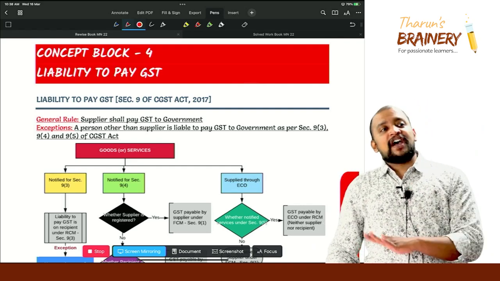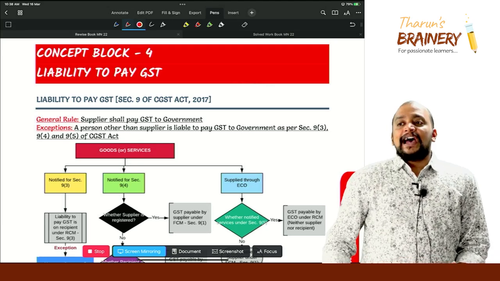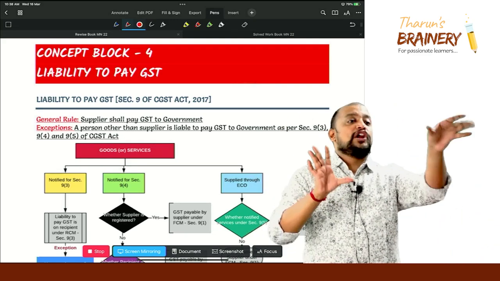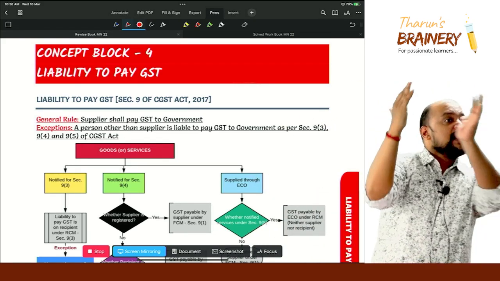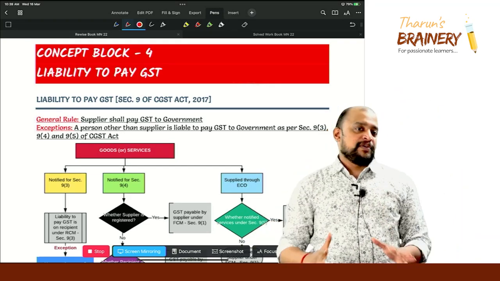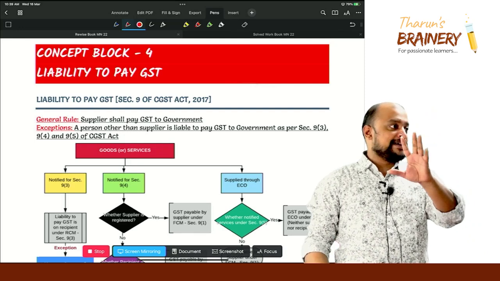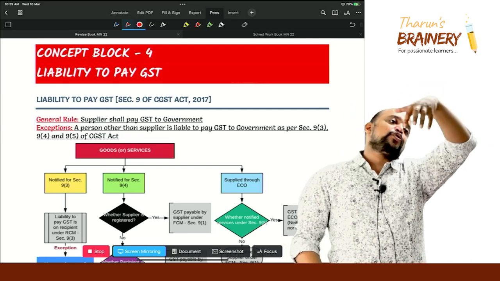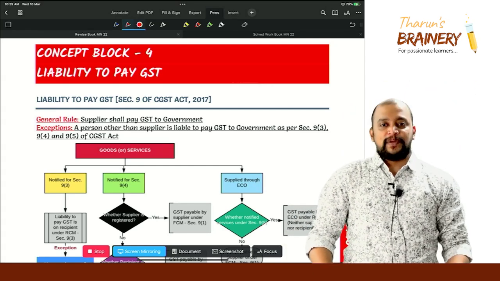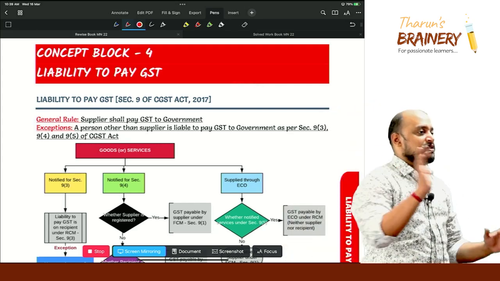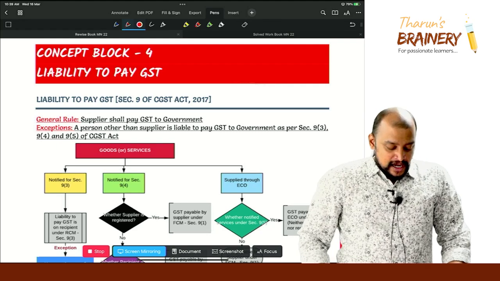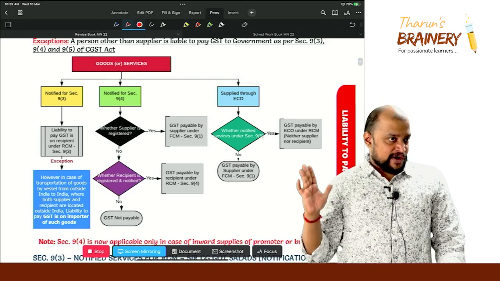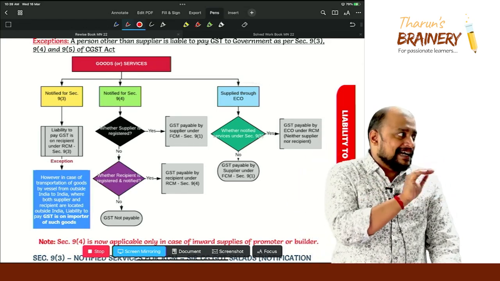And 9 subsection 5, there are some notified services, and these notified services are provided through an e-commerce operator. On these services, the supplier will not pay GST, the recipient will not pay GST to government, but the e-commerce operator will pay GST to government. That is known as supplies through an e-commerce operator. What those notified services are we will be learning, but that is about 9 subsection 5. In 9 subsection 5, who will pay GST to government? The e-commerce operator will pay GST to government. All transactions are notified services. Okay. Now, that is the chart I have given about what is 9.3, what is 9.4 and what is 9.5. So again we will come back to this chart later and we will refer to this.